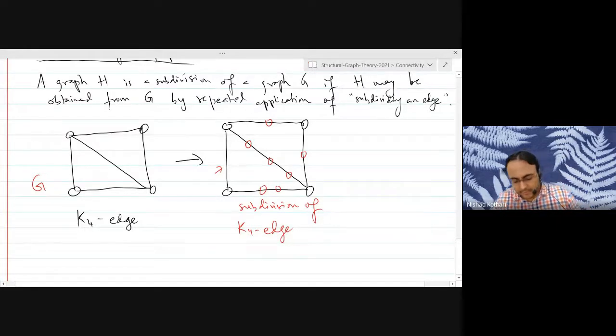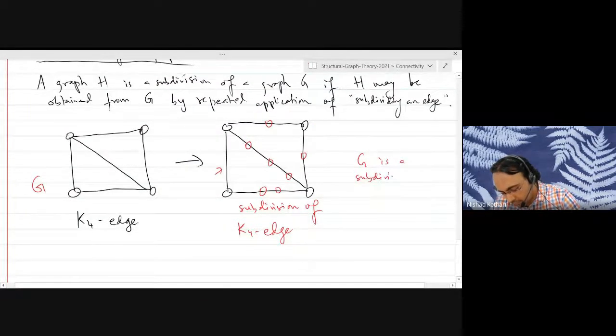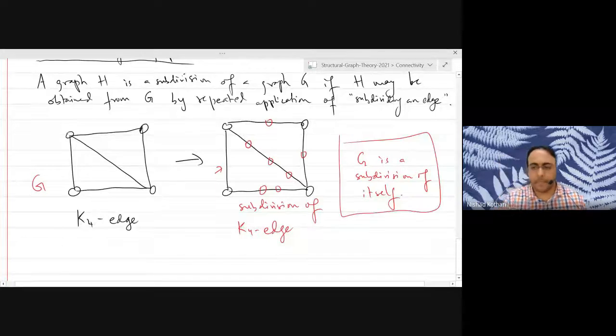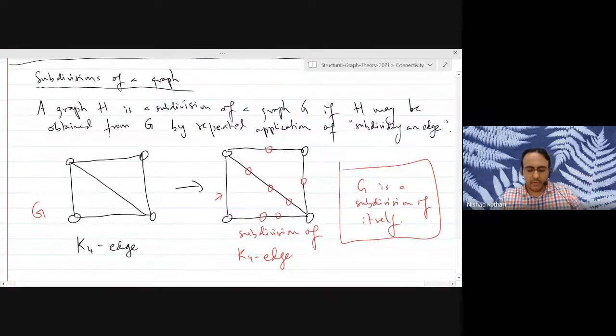And we will consider G to be a subdivision of itself, because you can get G by subdividing zero edges. Any questions or concerns pertaining to what a subdivision is? Some of you may have seen this before in the context of planarity, and if you haven't, then you will see it in the next module in the context of planarity.